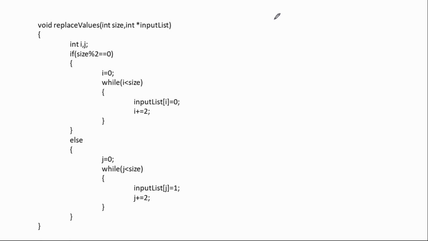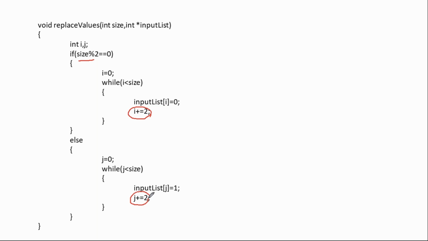Yeah, here where is the correction? See, size is even, so we have to check it all, and we have to replace this. Where is the correction? The i value should be incremented by 1. Here also the j value should be incremented by 1.